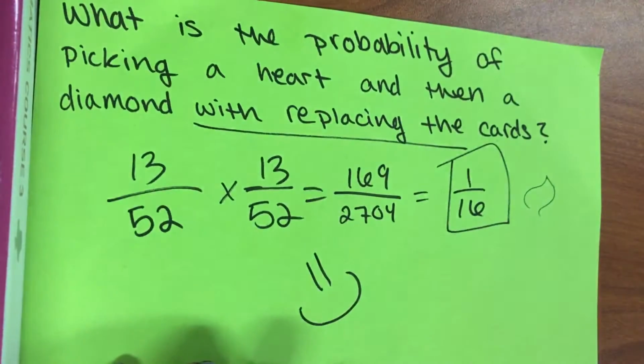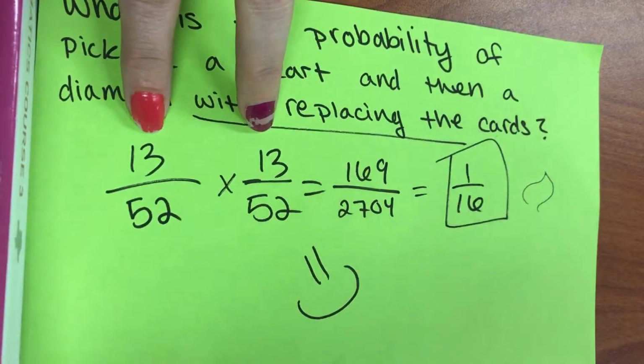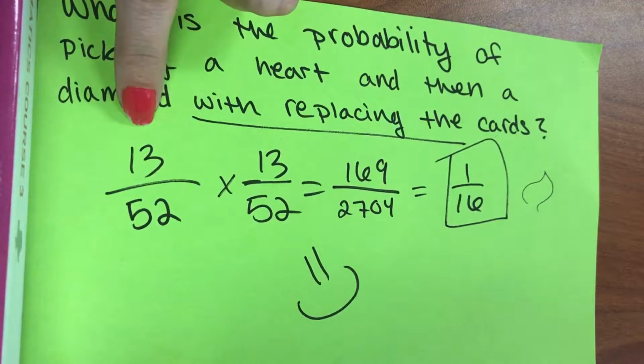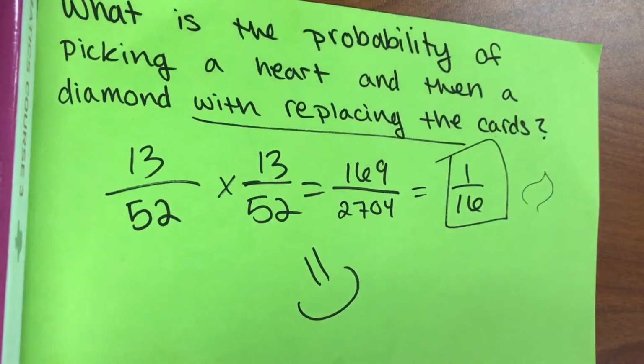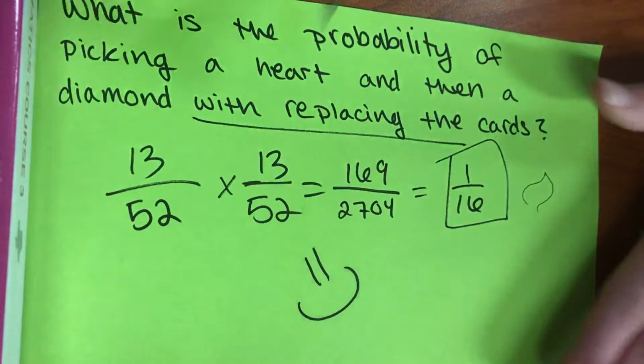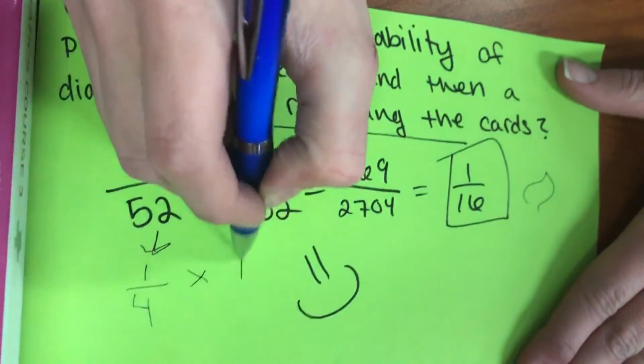Oh, there's one more thing I want to say. You can actually simplify these first. You can simplify the probability first. This would simplify to 1 over 4, and this would be 1 over 4, which equals 1 over 16. So before you freak out, always check to see if you can simplify, because it makes your numbers smaller. So this would be 1 over 4 times 1 over 4.